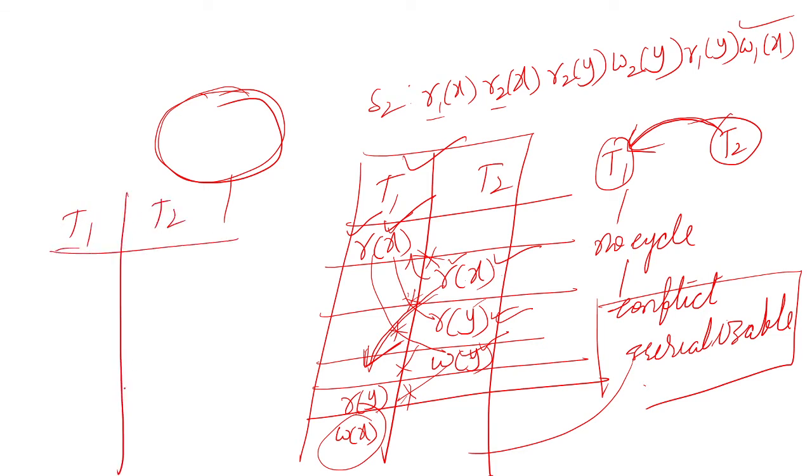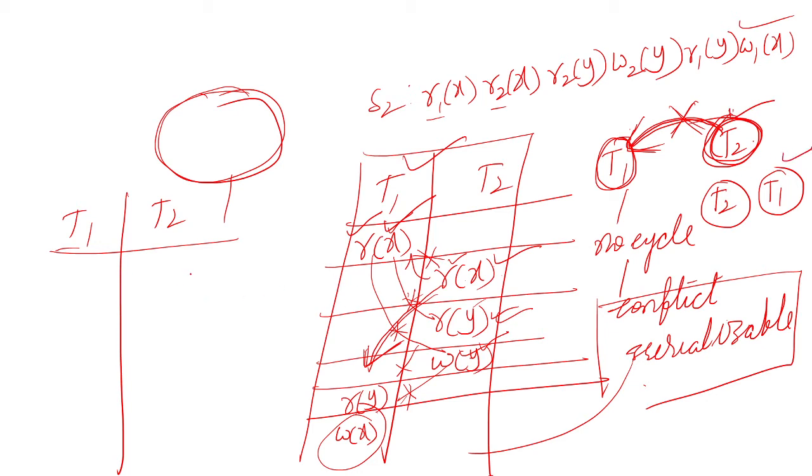To convert, we have to see the precedence graph. In this precedence graph, whichever is not having incoming edges, T2, we have to take T2. Then after deleting this arrow, next T1 came. That means we have to execute T2 first and T1 later.